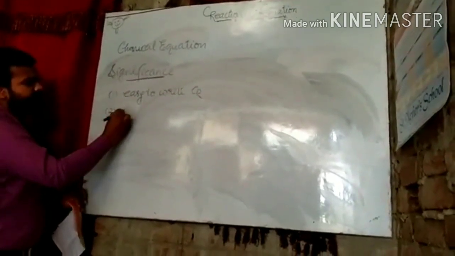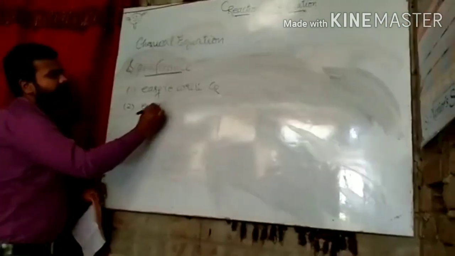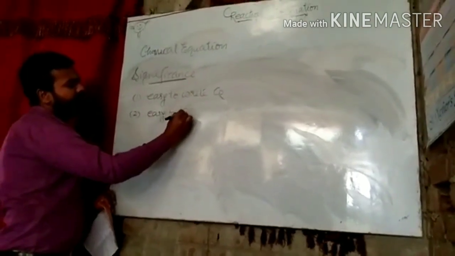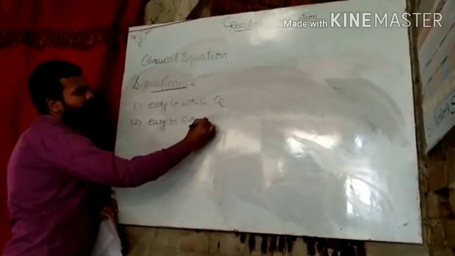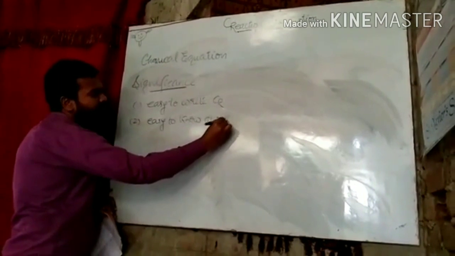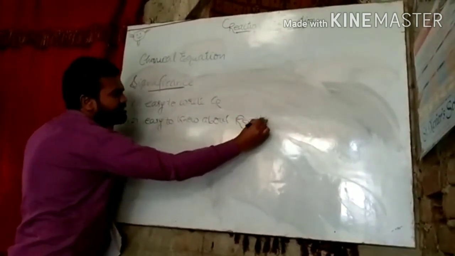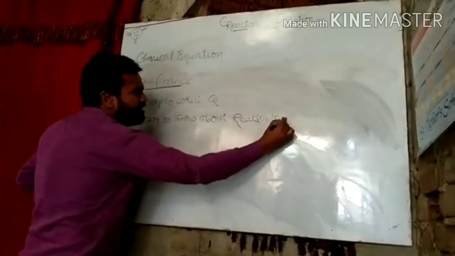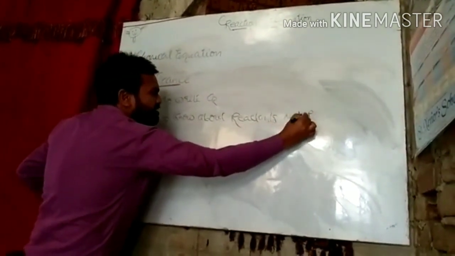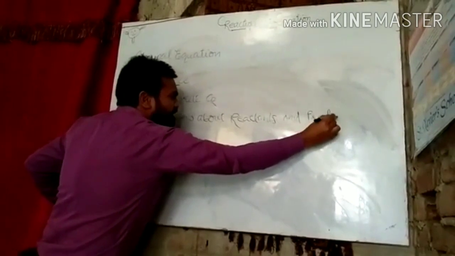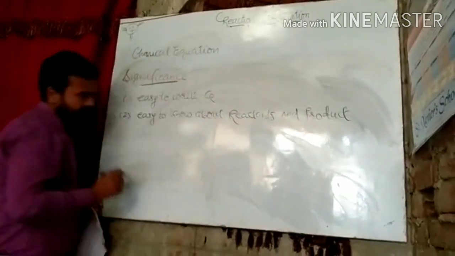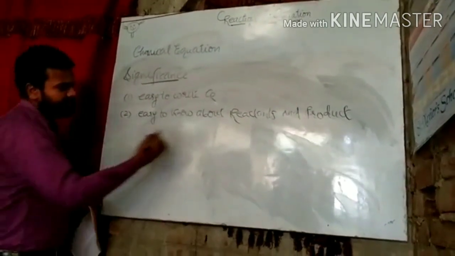Second one is easy to know about reactants and product. I have already told about what are reactants and product, but we have to revise it.